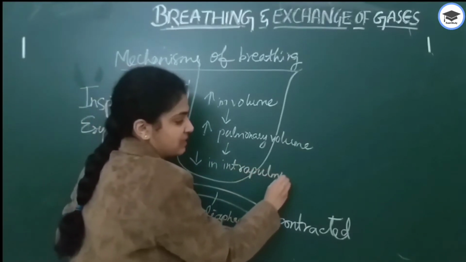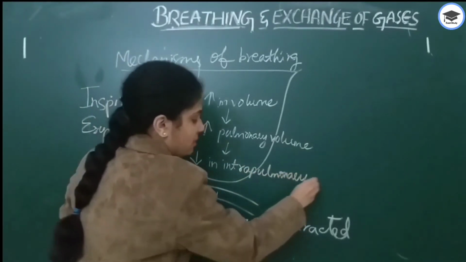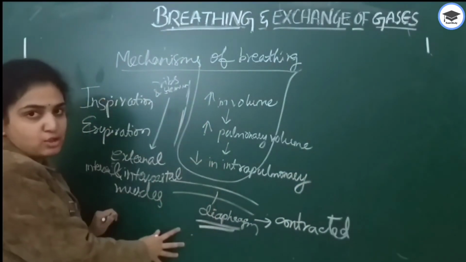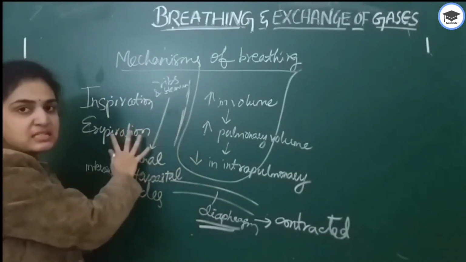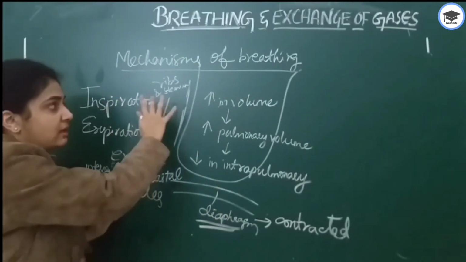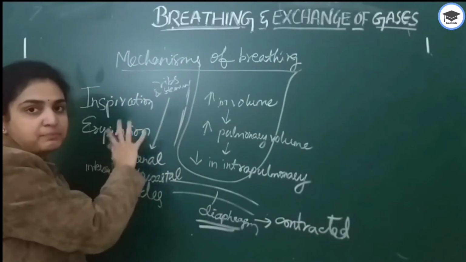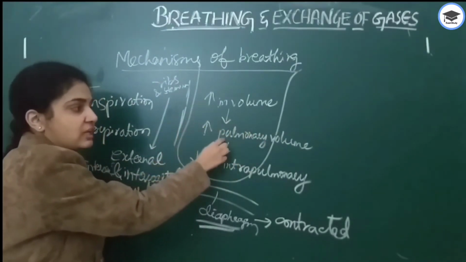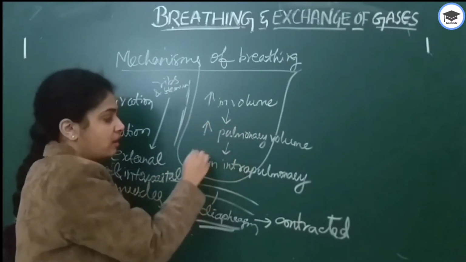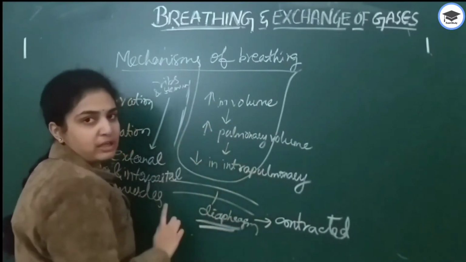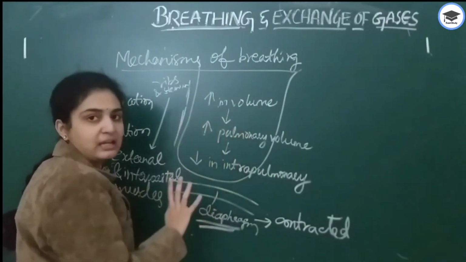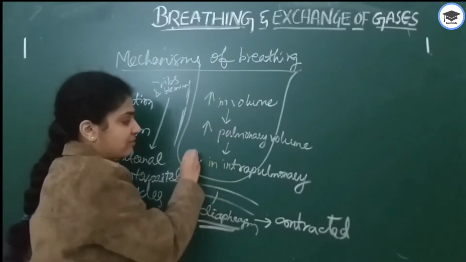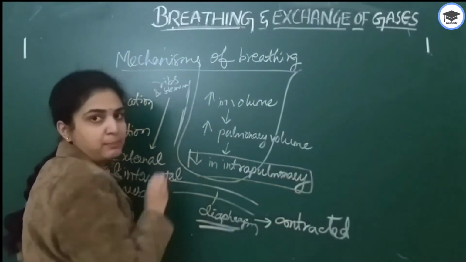So inspiration takes place. Initially the diaphragm contracts, then the ribs and sternum are pulled away, the thorax volume increases, the pulmonary volume increases, and only the intrapulmonary pressure decreases.